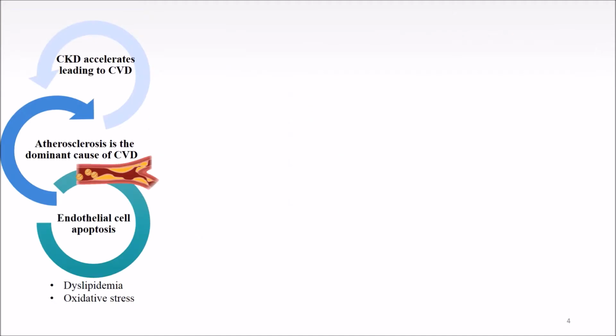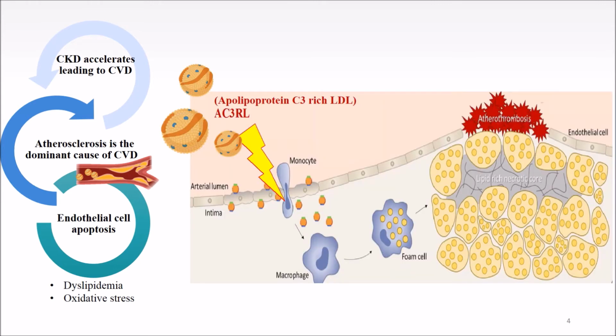As we know, CKD accelerates leading to CVD. And in CVD, atherosclerosis is the dominant cause. And at the cellular level, endothelial cell apoptosis plays a major role in atherosclerosis, in dyslipidemia combined with oxidative stress. In endothelial cells and atherosclerosis, apolipoprotein C3 rich LDL may play a crucial role.